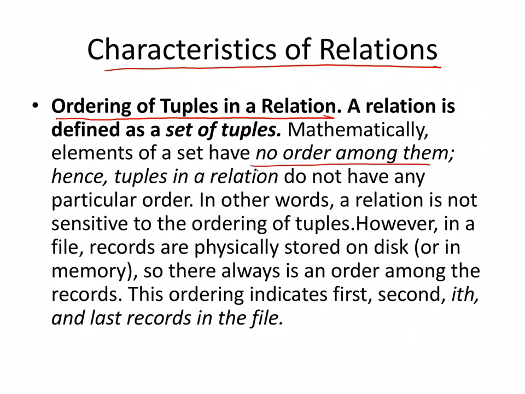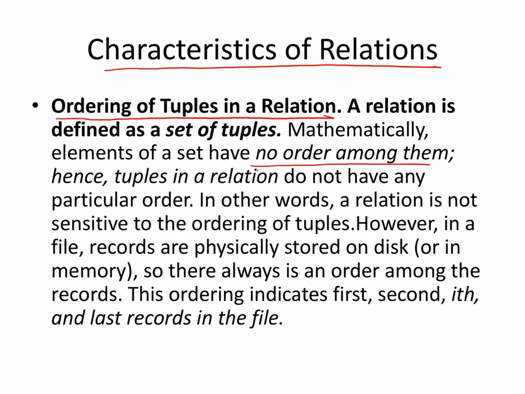If you can just recall and remind yourself what we mean by tuples: tuples are nothing but the rows. So there is no particular order in which the rows have to be recorded. There is absolutely no order among them. We are trying to list out the characteristics of a relation. The first characteristic is ordering of tuples. There is absolutely no ordering of tuples.